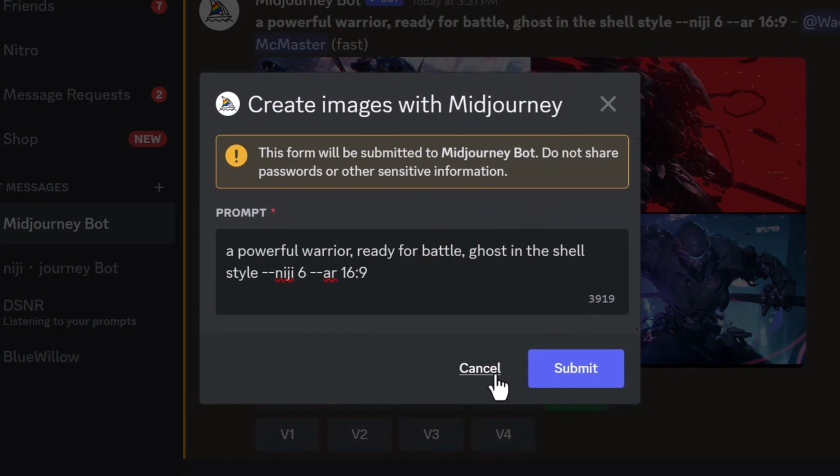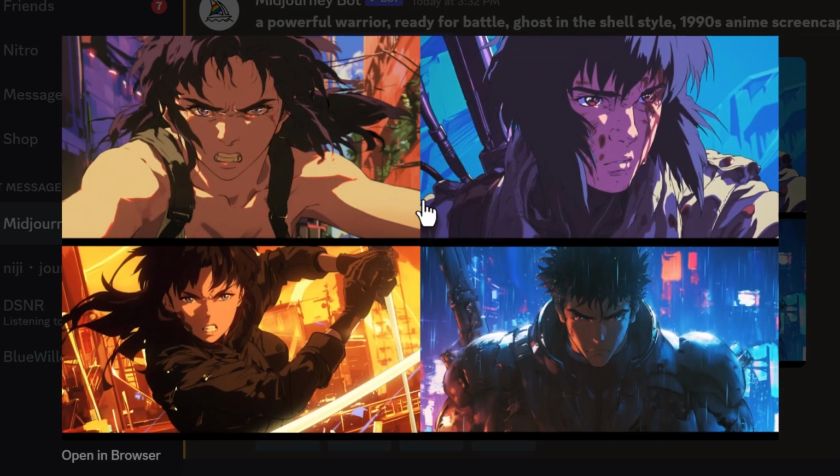By the way, if you need to turn on remix, type /settings and click the remix button. I'm going to add in here 1990s anime screencap. And we're going to start mixing some of these styles together and submit. All of a sudden what we get is much closer to the actual Ghost in the Shell style.